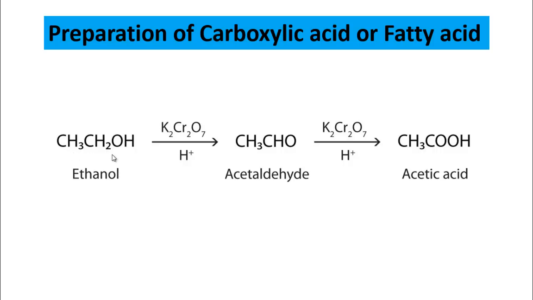So from ethanol or from acetaldehyde, you can easily produce carboxylic acid by using potassium dichromate. And not only that, you can also prepare carboxylic acid from alkane, alkyne, etc.